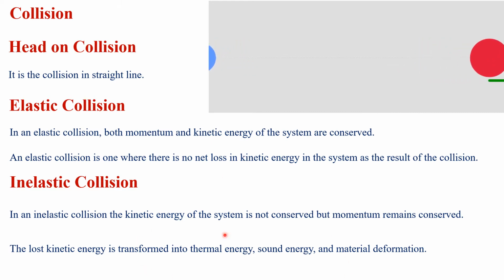This type of collision occurs in our daily life, such as in colliding cars, baseball, and when we talk about a bat. So in an inelastic collision, the kinetic energy of the system before collision is not equal to the kinetic energy of the system after collision.